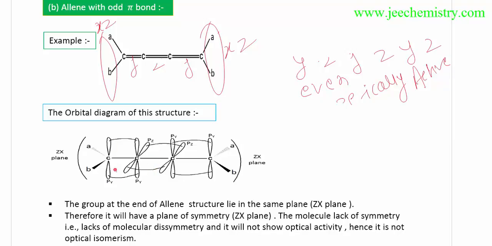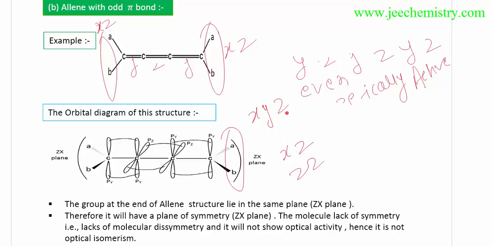This is the y lobes forming a bond, this is the z lobes forming a bond, this is the y lobes forming a bond. This is available in the zx plane. You can say xz plane or zx plane, but it is good to write zx plane, because the standard order is x y z.